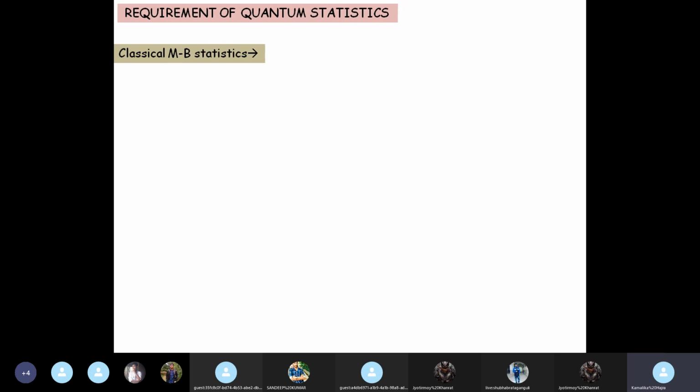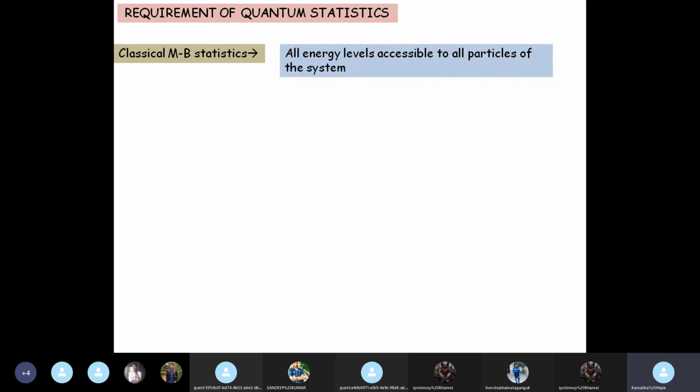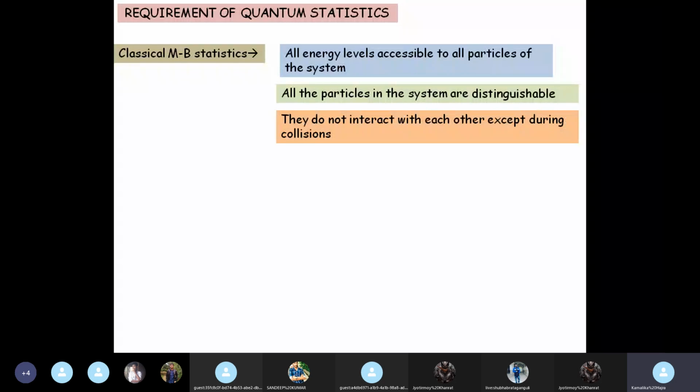In classical Maxwell-Boltzmann statistics, first point is that all energy levels are accessible to all particles of the system, which is not the case always. We know that all energy levels are not accessible to all particles. Then one very important point is that all particles in the system are distinguishable. You can identify each particle separately in MB statistics. Again, they do not interact with each other except during collisions.